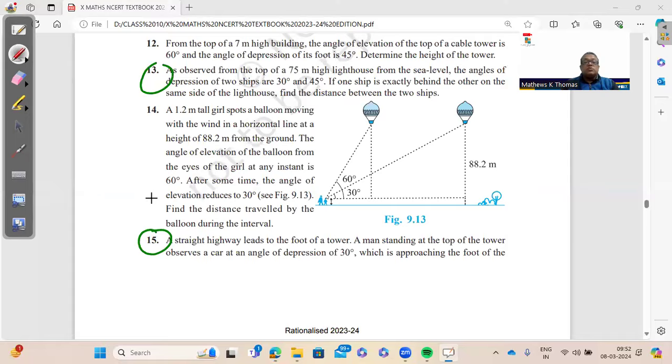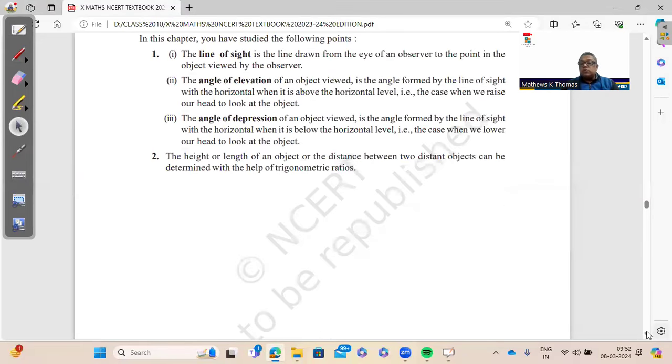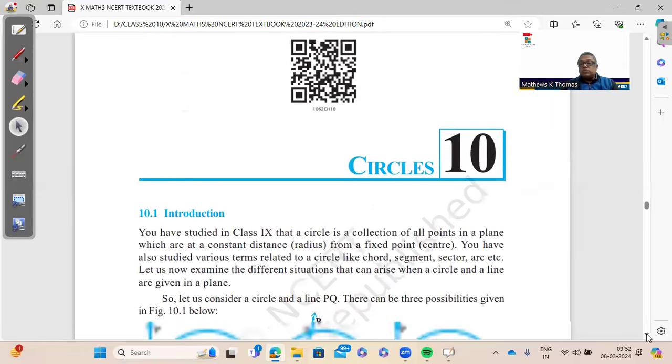That's why it's important. So 10, 13, and 15 also, kindly go through this, because here we have to find out the distance by using the formula speed into time. The distance is not given. So 15th is the most important question here. So this is done. Then we go to circles.